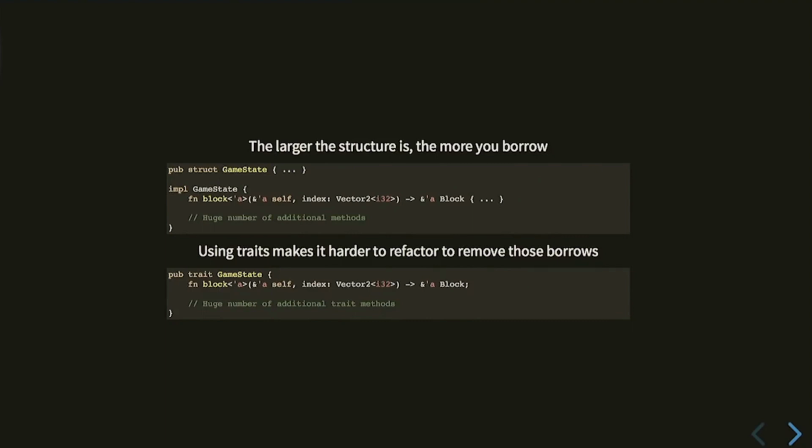And this is worse with traits. I mentioned this because Starbound has this as well. We have our world class, which has a million methods in it. And there's a world server and a world client. So if you're the server, you talk to a world server, the client talks to a world client, and they both implement this interface. And I'm trying to improve the performance of Starbound. I've been doing a lot of perf work. I need the world to return a reference. Everything is terrifying. In C++, this is use after free. In Rust, it borrows absolutely the entire game state, and then you can't do anything, and you're forced to clone it. So it's not very helpful.